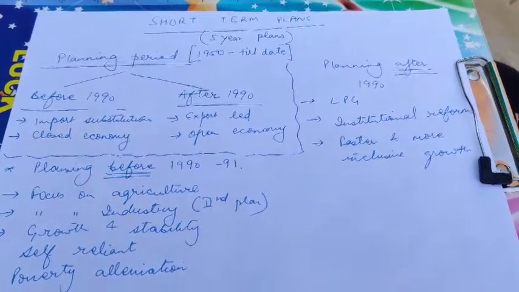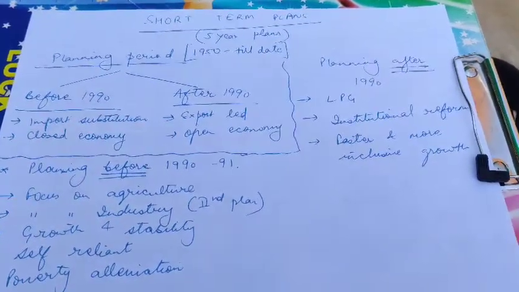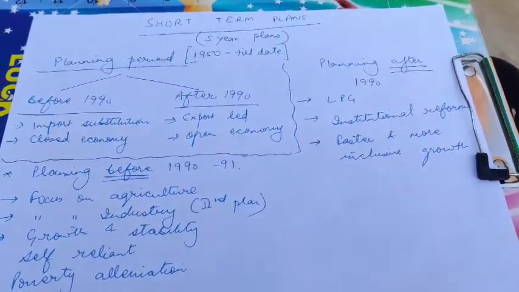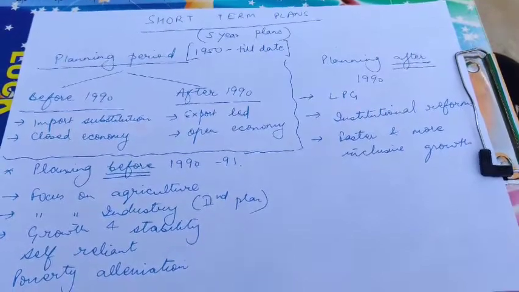Hello everyone. This is the third video which I'm posting for this topic. The name of the unit is Indian Economy from 1950 to 1990.